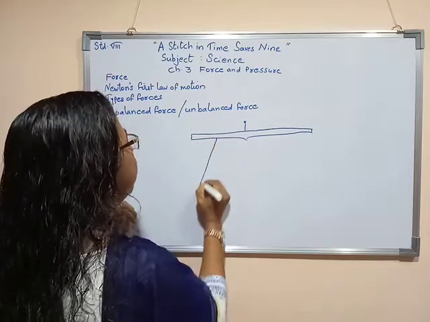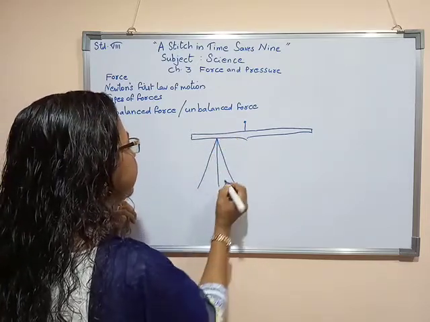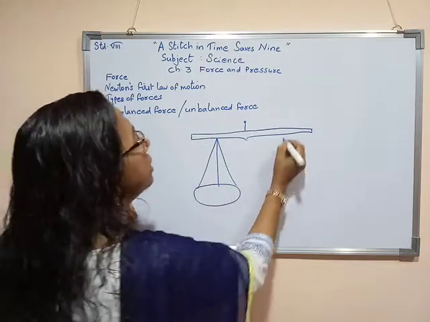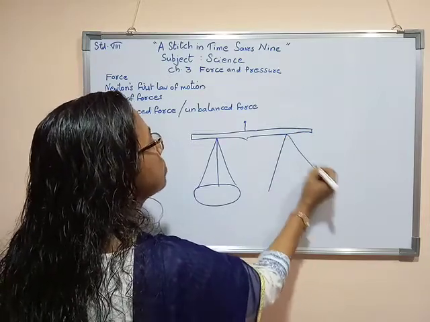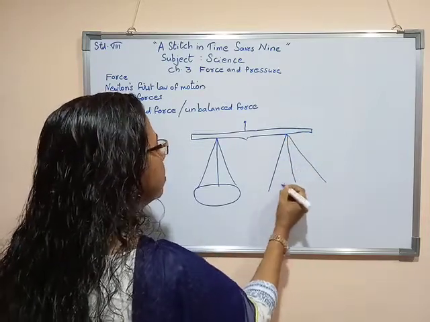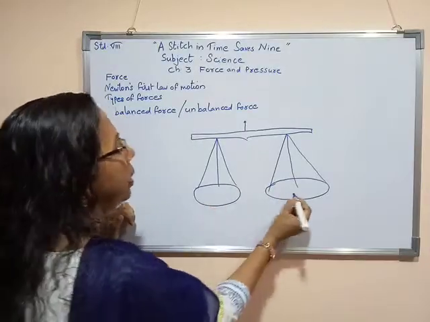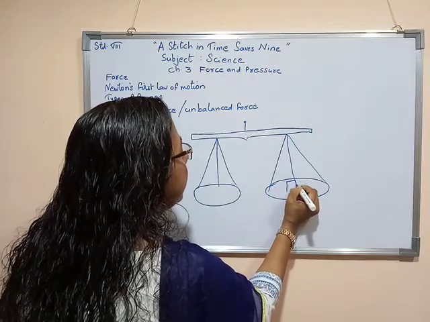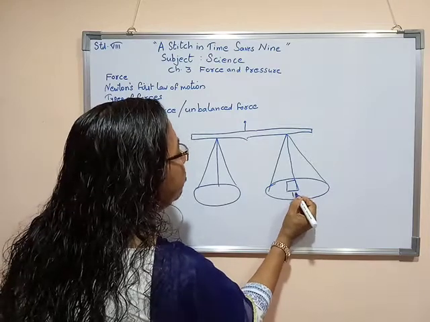Afterwards, from here chains will be there, and here you can find one pan. Similarly from here also you can find one more pan. Here an object with a particular mass will be kept. I am writing here 1 kg.